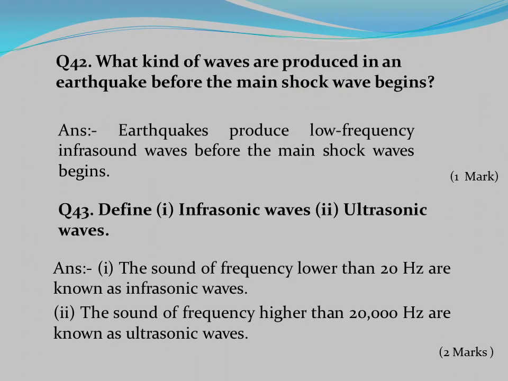Question number 42. What kind of waves are produced in an earthquake before the main shock wave begins? Answer: earthquakes produce low frequency infrasound waves before the main shock waves begin.